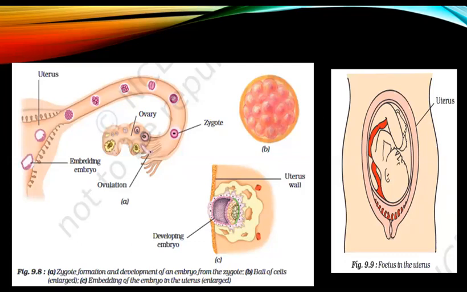Image A is showing zygote formation and development of embryo from the zygote in the uterus, then image B is showing a ball of cells that are multiplying, and then image C is showing an enlarged view of embedding of the embryo in the uterus wall. Then in figure 9.9 you can see a fully matured fetus in which all the body parts can be identified very easily in the uterus.